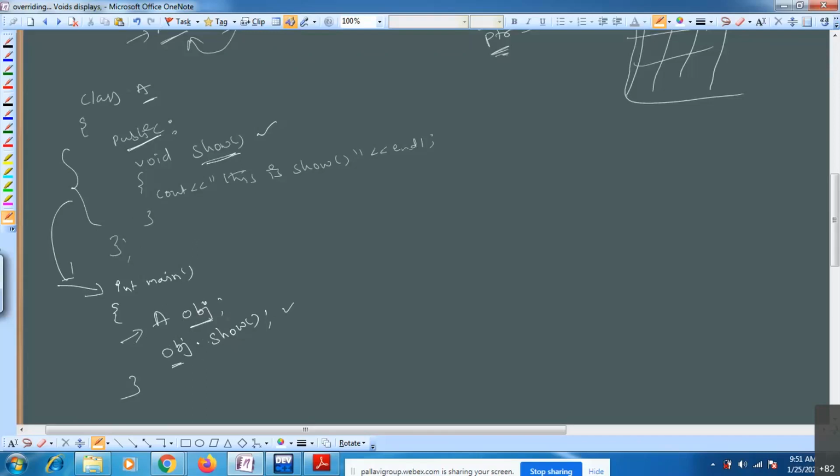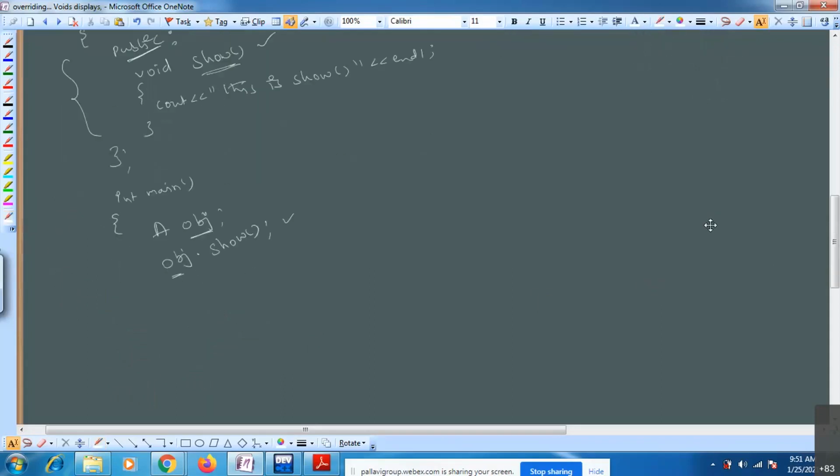The point here is, instead of accessing by using the dot operator, the member operator, see what I am trying to do. Already we have discussed this point. I'm creating one pointer here, star ptr. Which type of object is it?